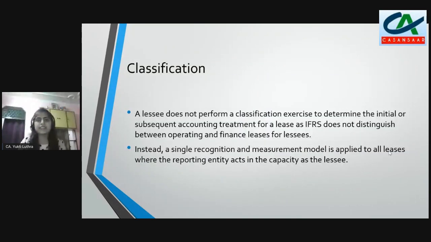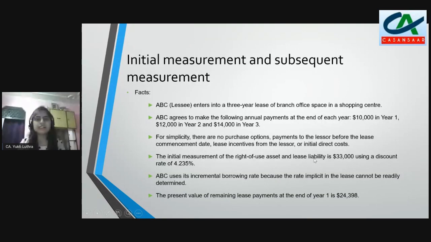Okay. Now look at the classification part. As we have already discussed earlier, there is no requirement to distinguish between finance lease and operating lease. The initial recognition and subsequent accounting treatment will not distinguish whatever kind of arrangement it is, for a lessee only. So what is my classification? I don't need to classify it basically. There is a single accounting model for lessee for all the leases. Okay, so this is quite simple.